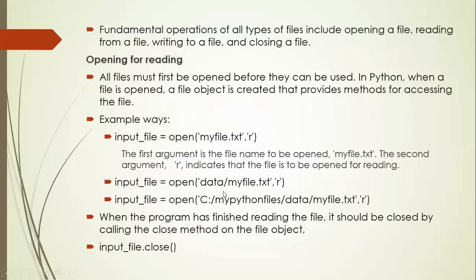Then if my text file is located in some directory like data, you need to give a path like this. And if your file is located in some other drive, you can give that entire path in the first parameter of open. The second parameter will remain the same, read.